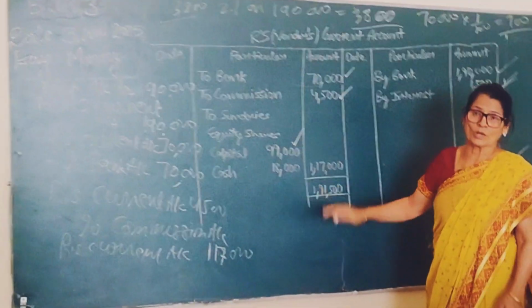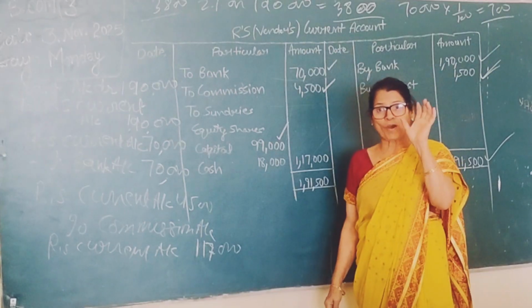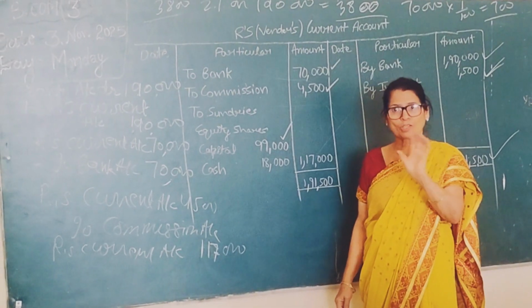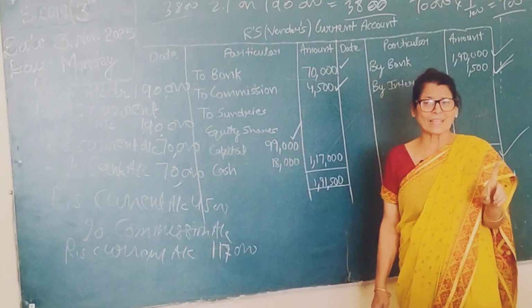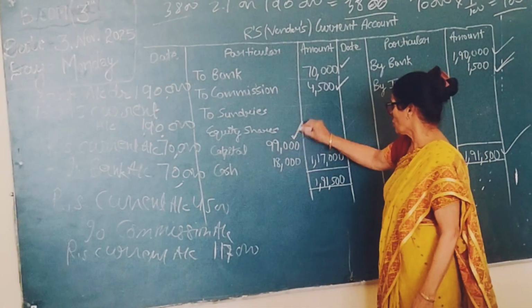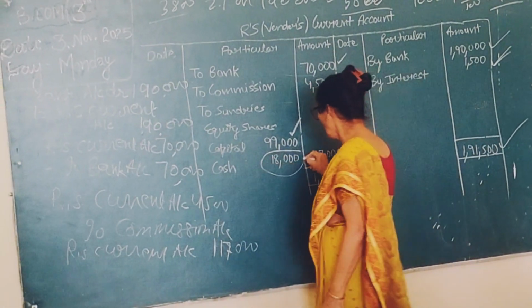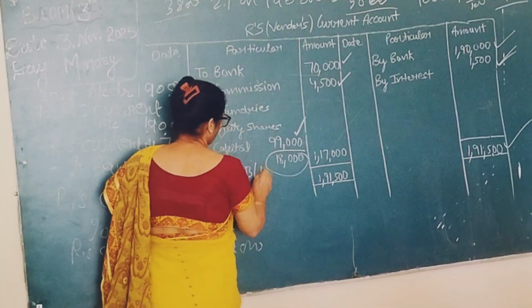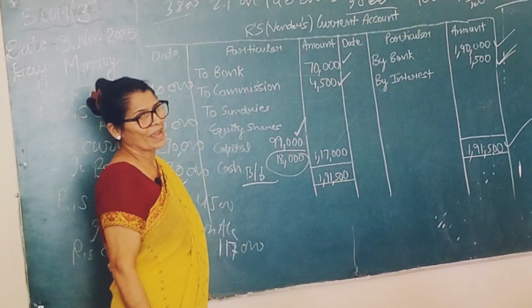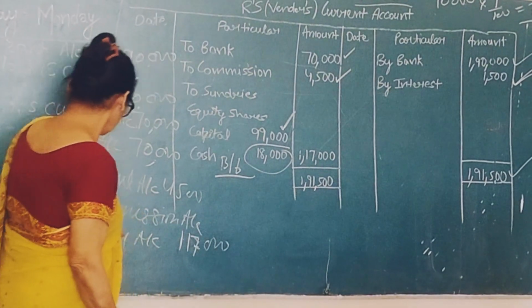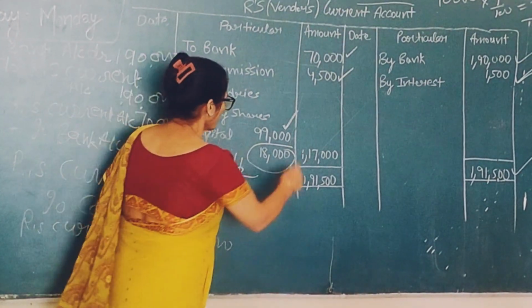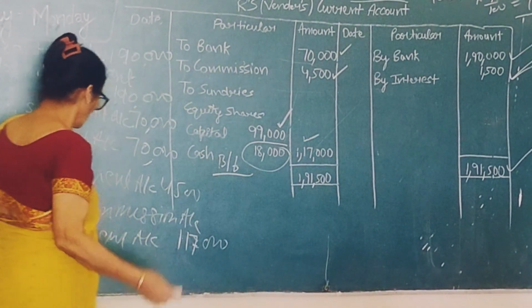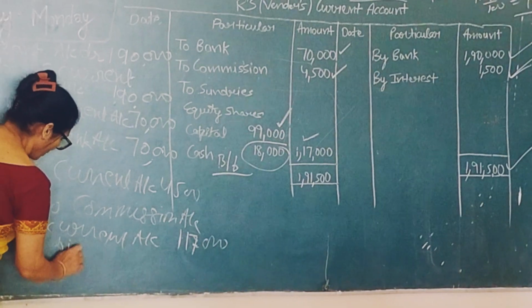How has this 99,000 come? 1 lakh divided by 100 is 1,000 shares, and he is issuing at rupees 99. So 99,000. The balance amount, this is your balancing figure. Balance amount is paid in cash. Now we can pass the journal entry. Ask current account debit. How much? 1,17,000. And discount. Am I right?